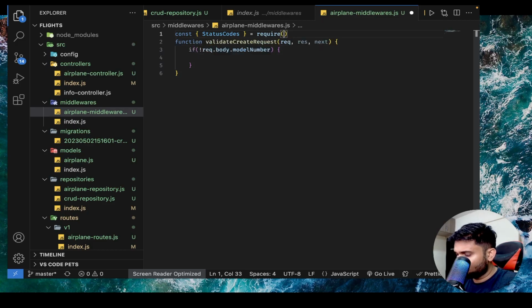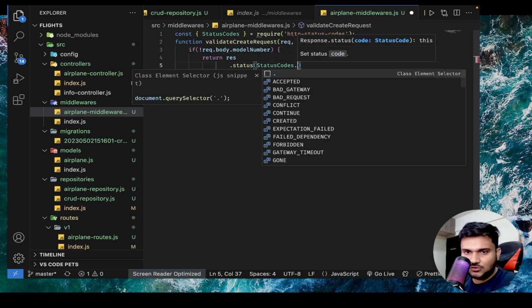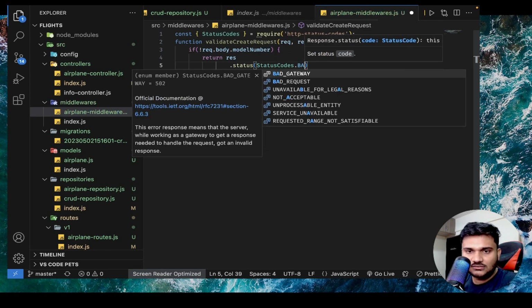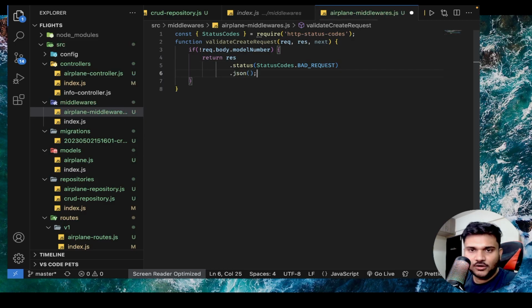let's require status codes, require from http status codes, and you can say return res.status. You can say status codes.bad request.json.